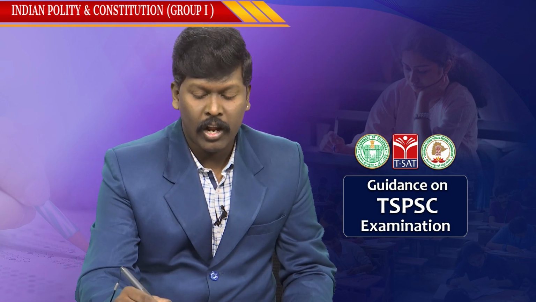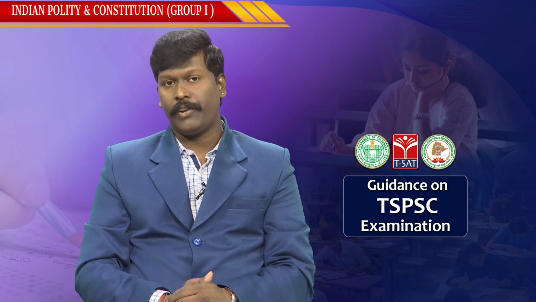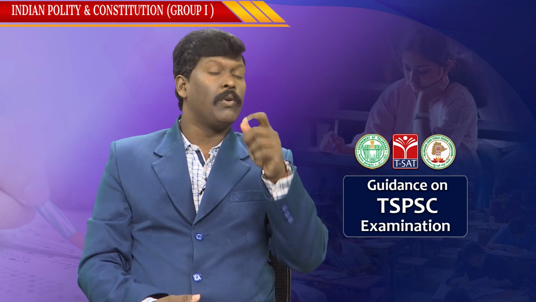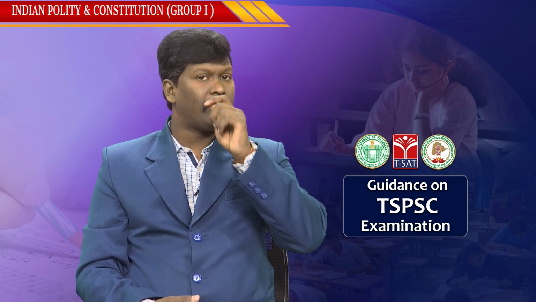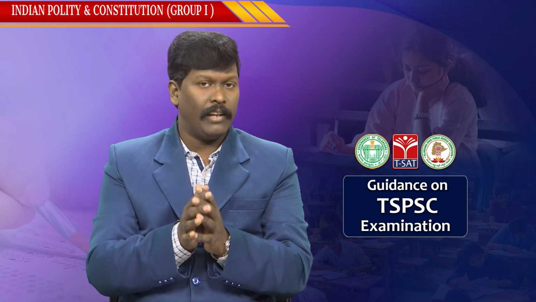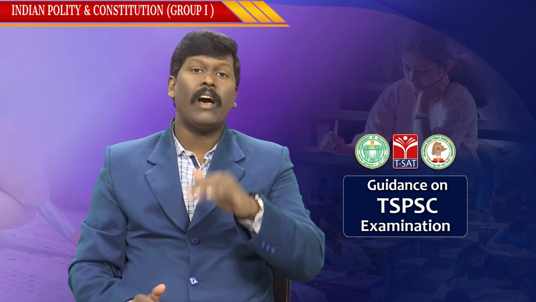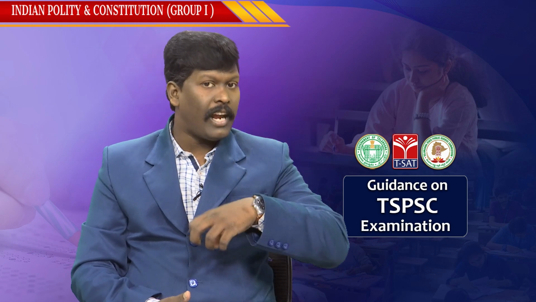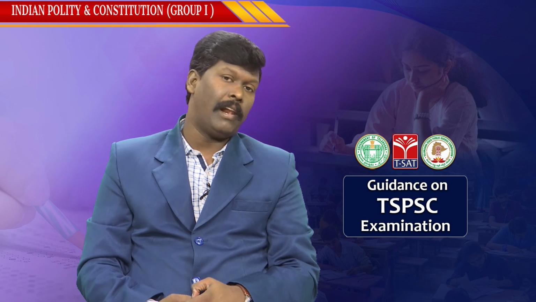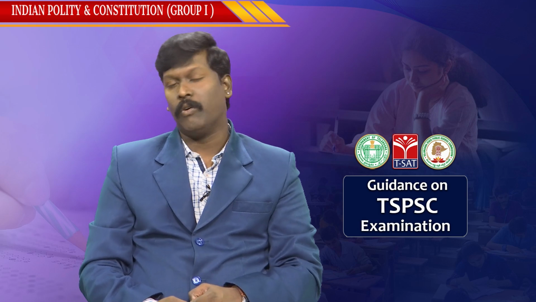Next one is Article 260. What is Article 260? According to Article 260 of the Indian Constitution, it is only the union, only the Parliament, only the central government which can enter into legislative, executive, judicial agreements and understandings between India and outside countries. Even the states can sign an understanding with an outside country, but following a law made by the Parliament. A state has to follow the rules and regulations given by the Parliament, given by the central government, right?